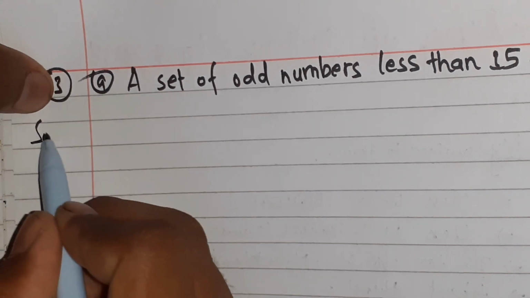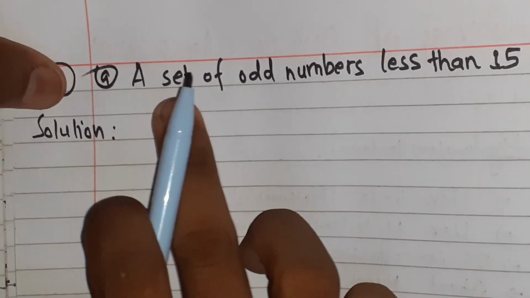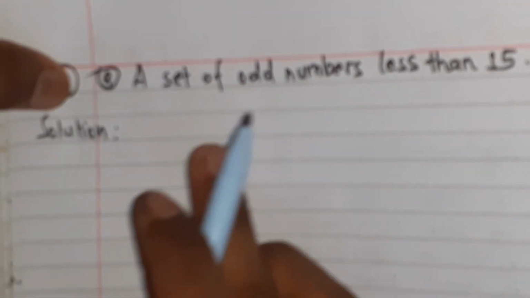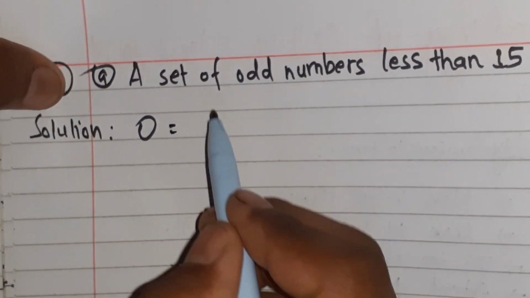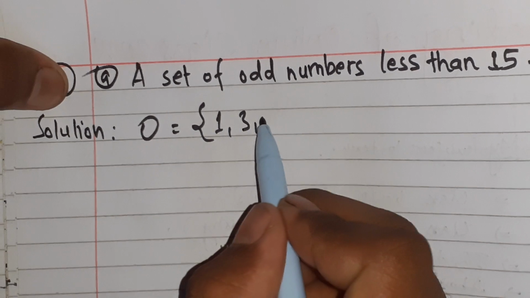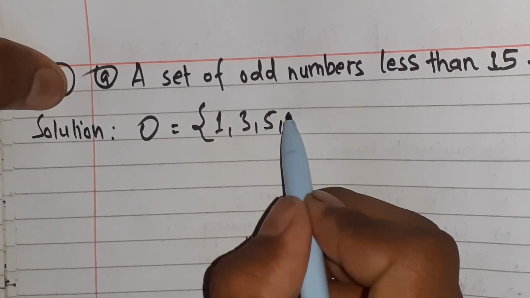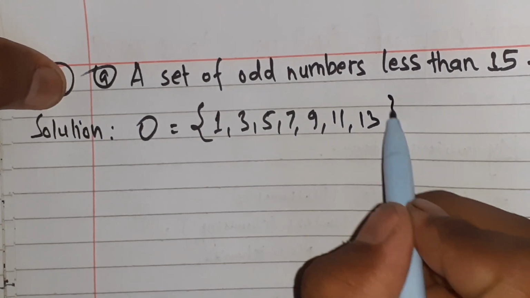Here, solution. A set of odd numbers. You can denote the set of odd numbers by O. Less than 15 means 1, 3, 5, 7, 9, 11, 13, isn't it?